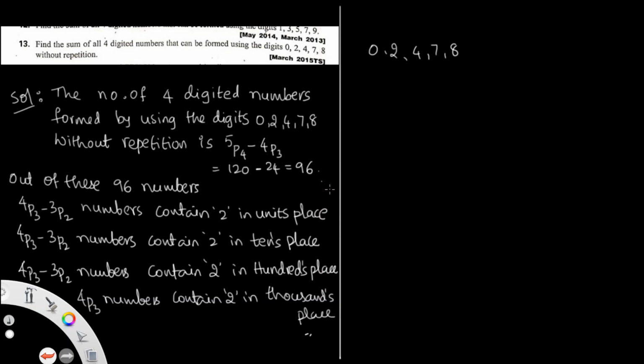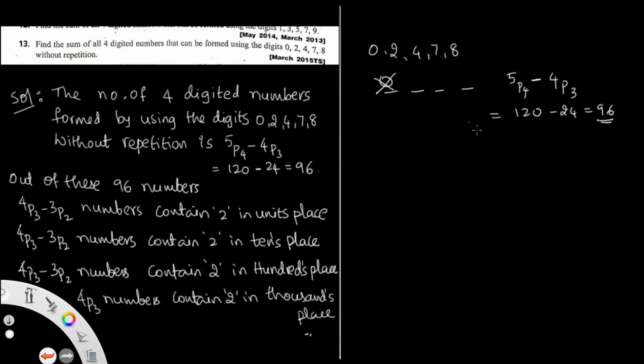So first, to remove the 0 cases, first of all, how many numbers can you get by forming a 4-digit number out of 5 digits? You can get 5P4, but 0 should not be in the first place. So how many numbers have 0 there? Fixing 0 leaves 4-digit numbers with 3 places to fill from the other digits. So the total is 5P4 minus 4P3, that is 120 minus 24. So you can get 96 numbers.